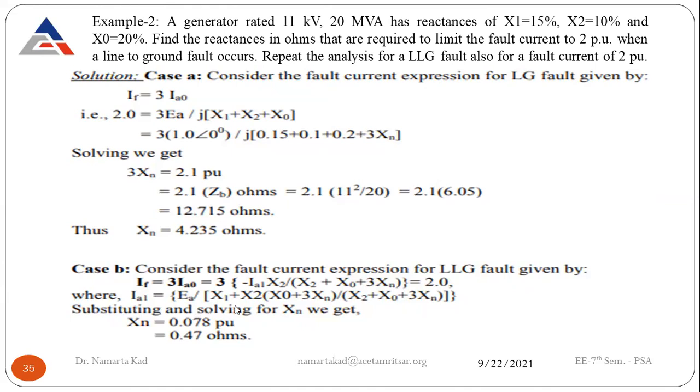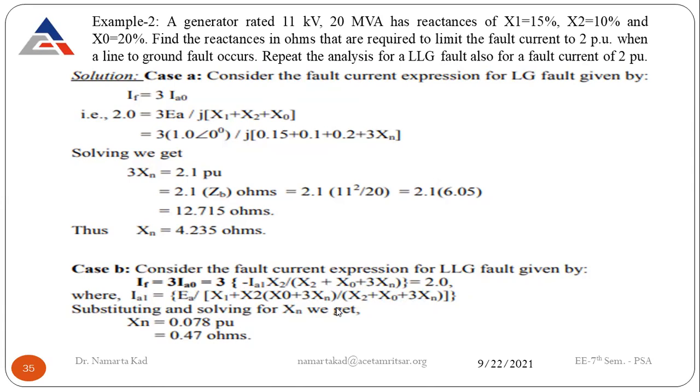Now consider case 2, when there is a double line to ground fault in the system, but the fault current is the same, 2 per unit. This is the formula to calculate the fault current: 3 times minus IA1 x2 divided by x2 plus x0 plus 3xn, and this is equal to 2 as given in the question. And what is IA1? It is equal to this much.